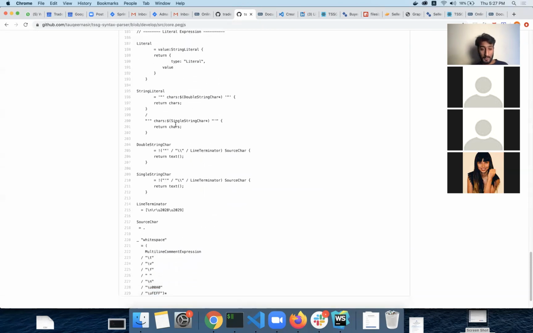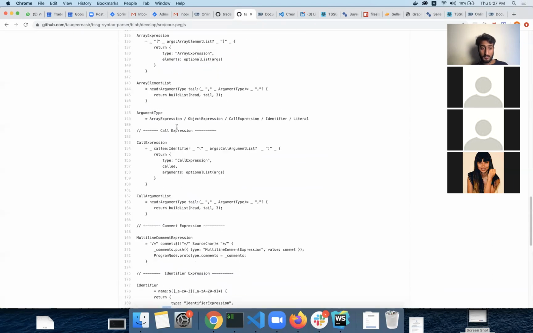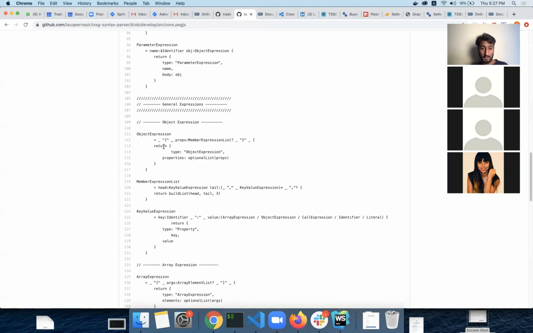Similarly, for object notation we have a very simple expression here. It starts with curly braces and ends with curly braces. Inside of it we have white spaces, or this optional member expression list.